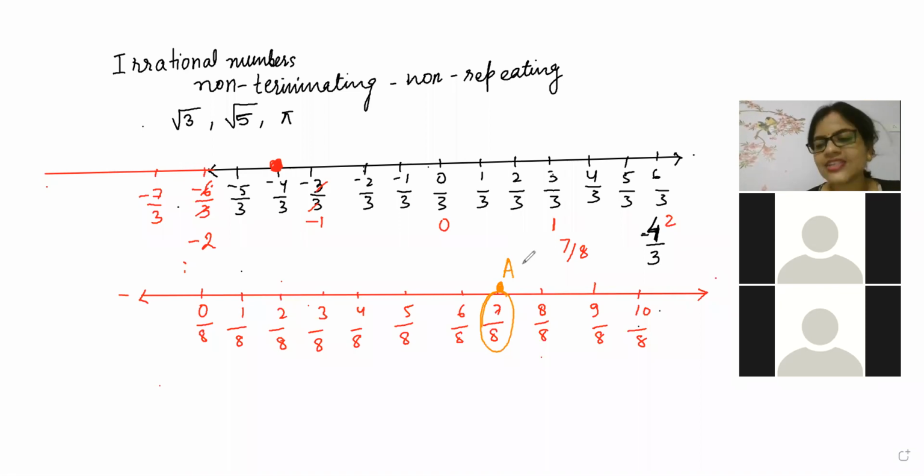Understood. Now, beta, 7 by 8 lies between which two numbers? Quickly tell me. Correct, Vishal. It is lying between 0 and 1. Why? Because 0 by 8 is 0 only and 8 by 8 is 1.